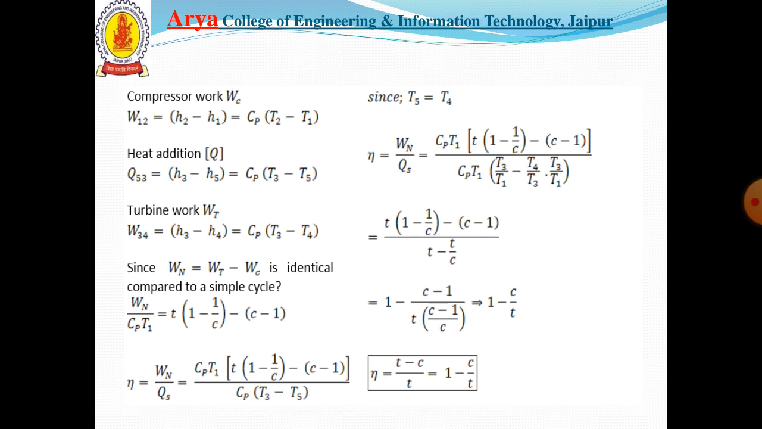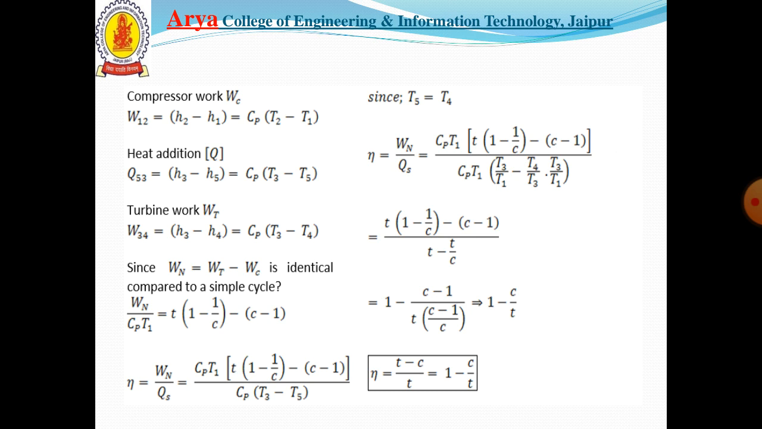By using the PV and TS diagram in terms of enthalpy, we can obtain the compressor work Wc equal to 1 to 2, that is equal to H2 minus H1 equal to Cp (T2 minus T1). Heat addition, that is 3 to 5, H3 minus H5, equal to Cp (T3 minus T5). The turbine work Wt in the process 3 to 4 is equal to Cp (T3 minus T4).